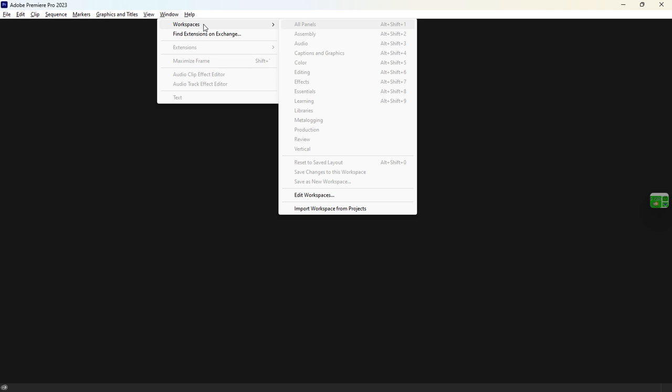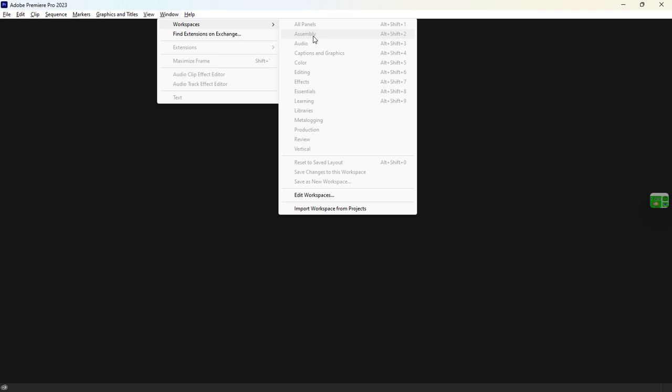Now, when it comes to window, this has to do with workspace. So it depends on what you are actually doing at the moment. Now, before I continue, I'm going to talk about the fundamentals of video editing. There are different stages in video editing. I'm going to speak about that because I'm talking about workspace. So this will help you to understand what I'm saying.